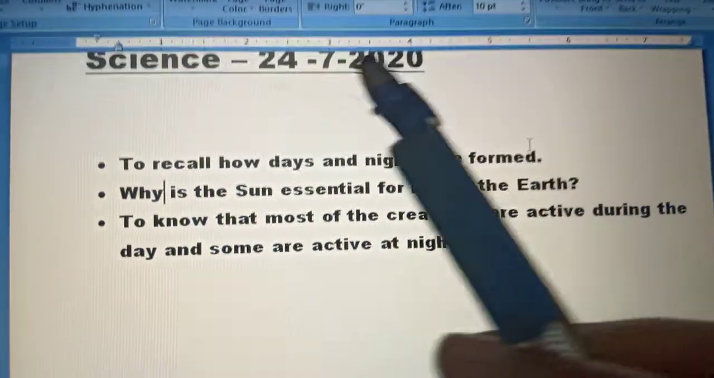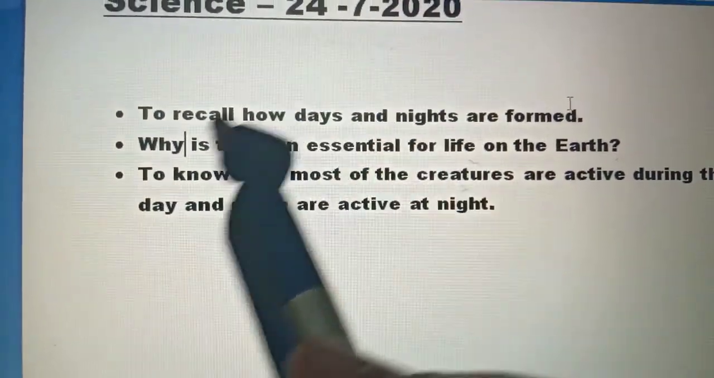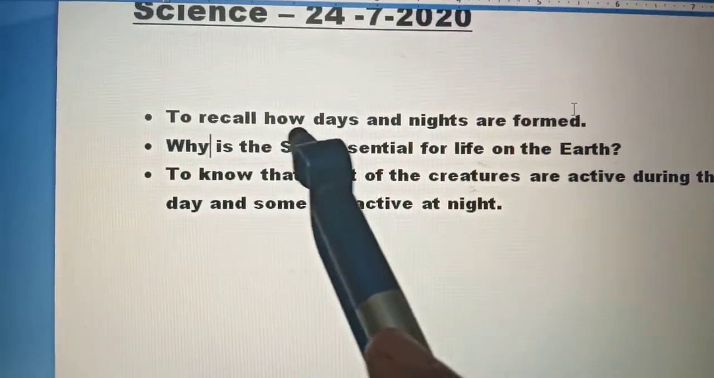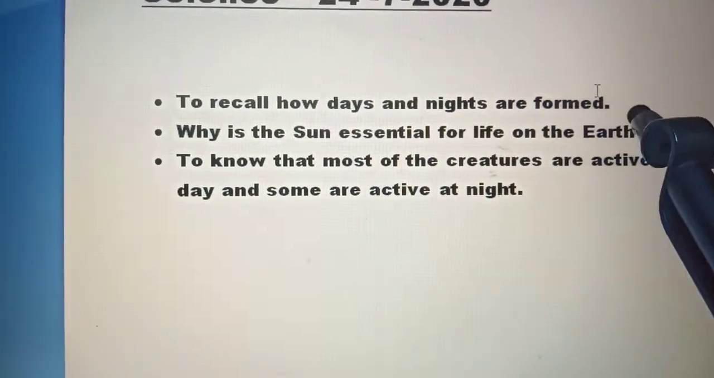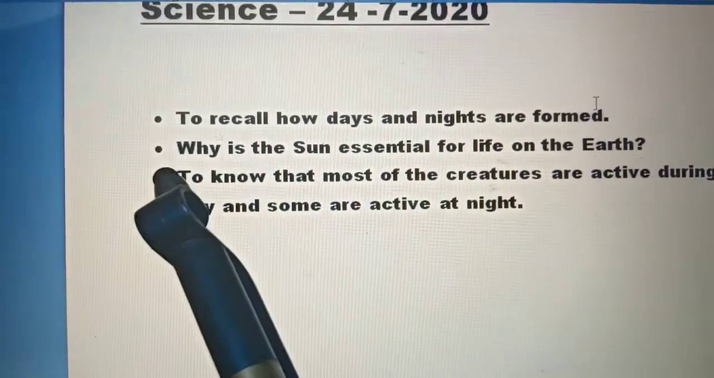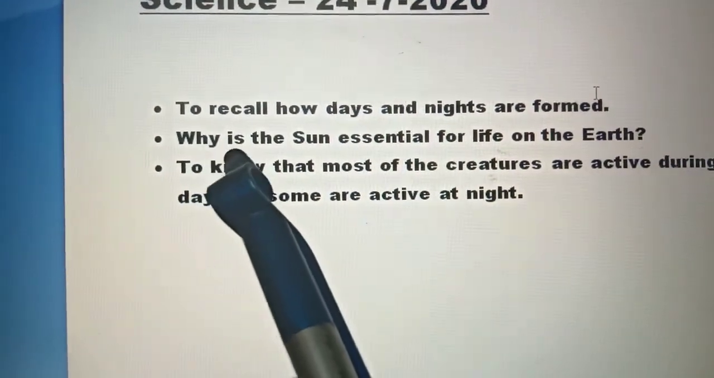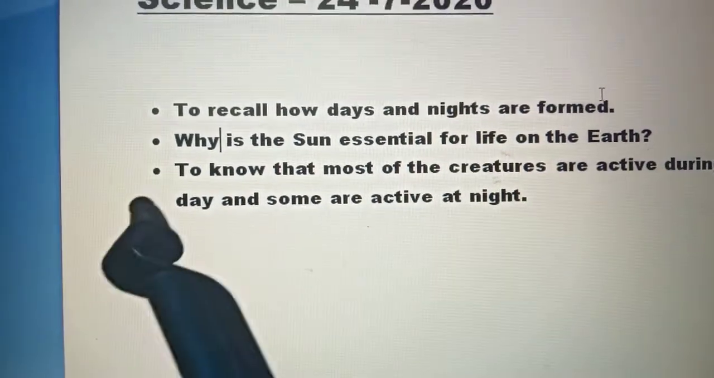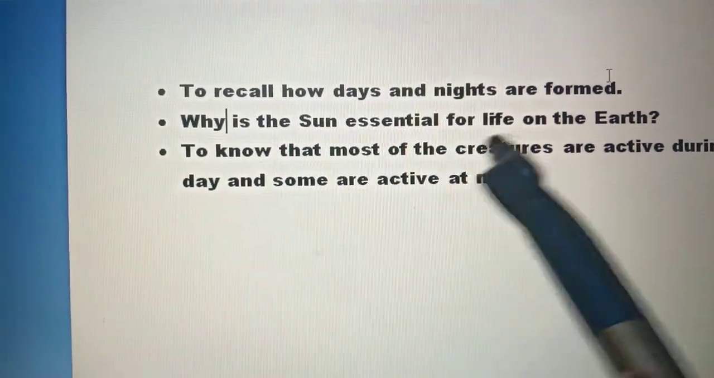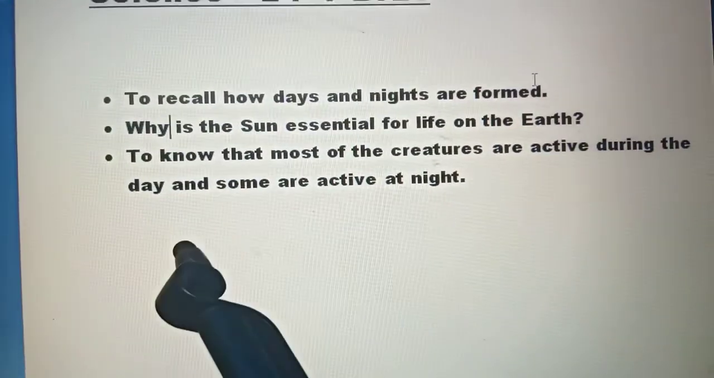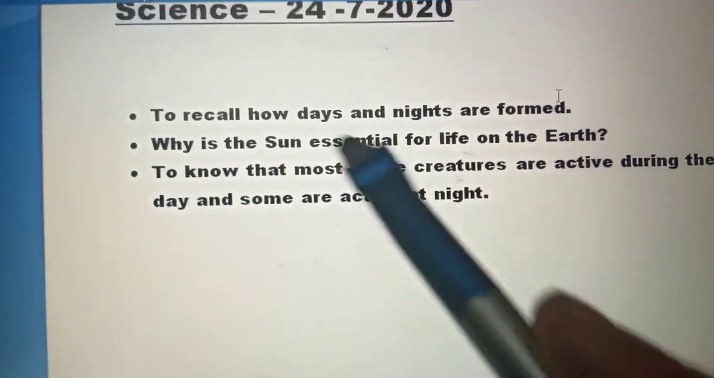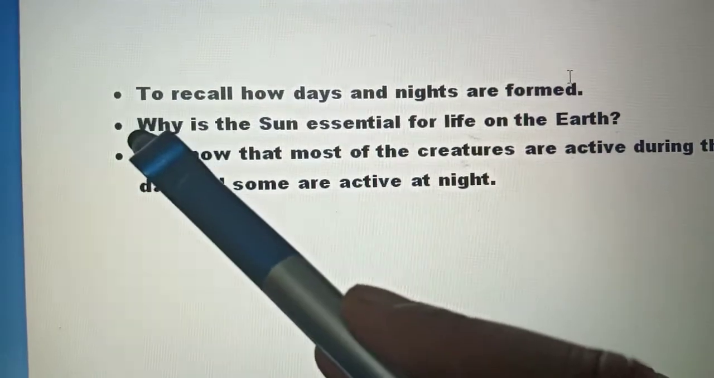Children, so in today's science lesson we are going to discuss these 3 points. The first one is to recall how days and nights are formed. Second one is to understand why the sun is essential for life on the earth. And the third is to know that most of the creatures are active during the day and some are active at night.